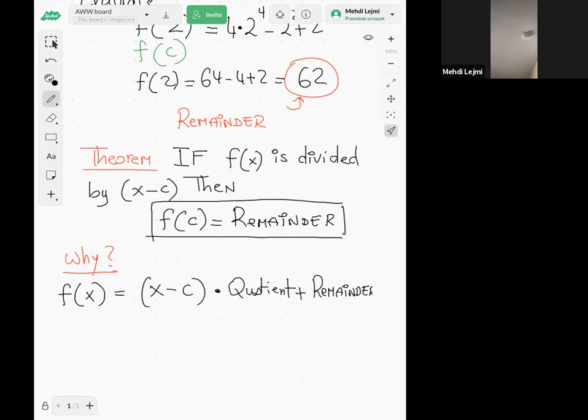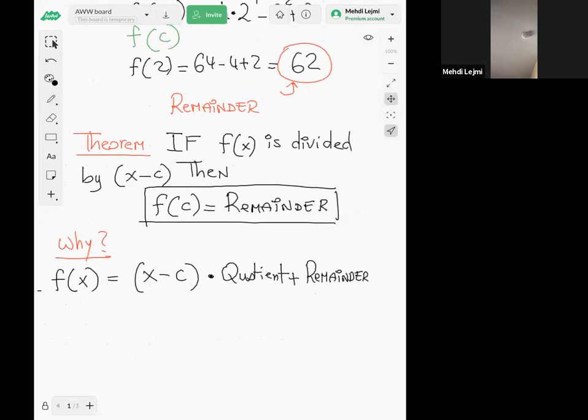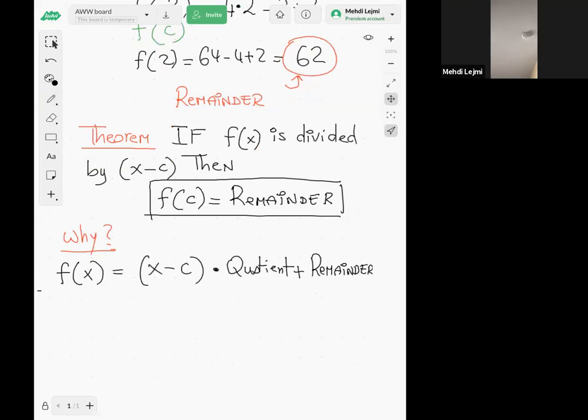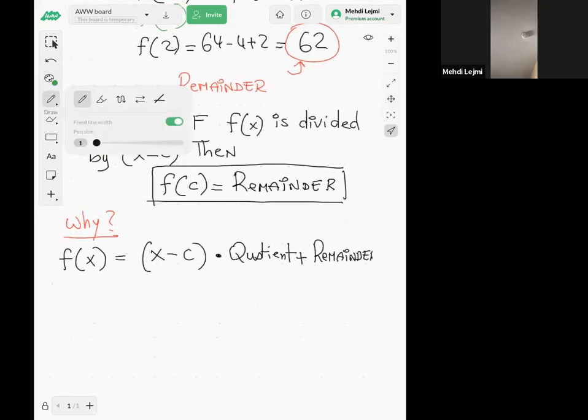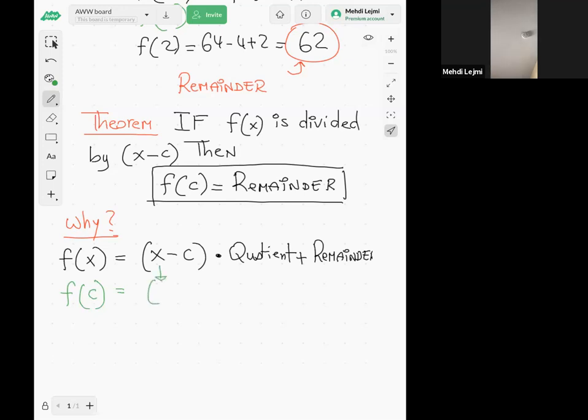Now, what happens if you evaluate f of c? Well, let's plug c in the function f. So I'm going to replace x by c. Substitute x by c.